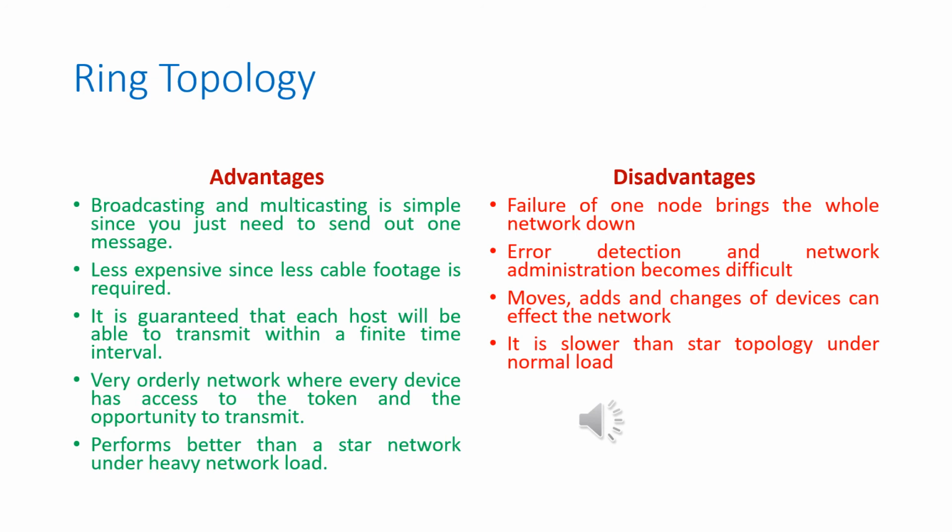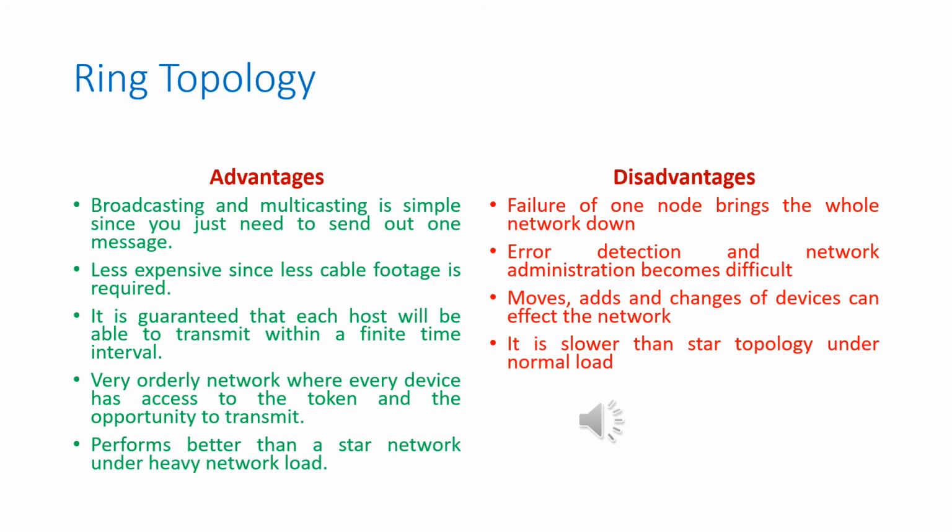It is guaranteed that each host will be able to transmit within a finite time interval. It is a very orderly network where every device has access to the token and the opportunity to transmit, and it performs better than a star network under heavy network load.